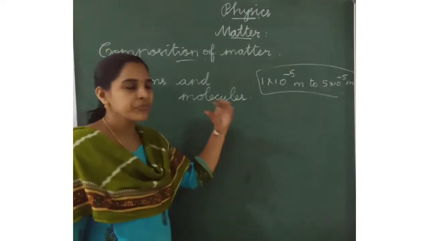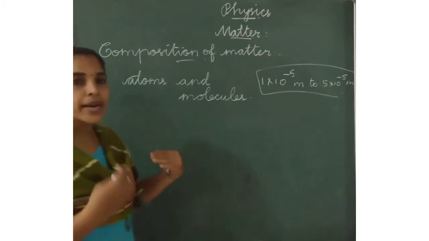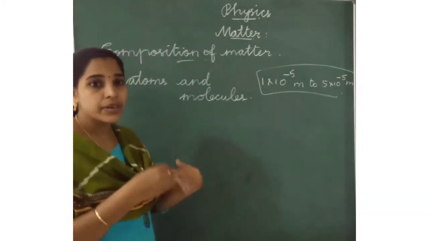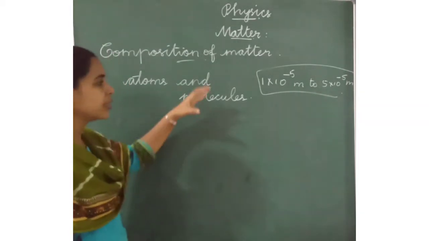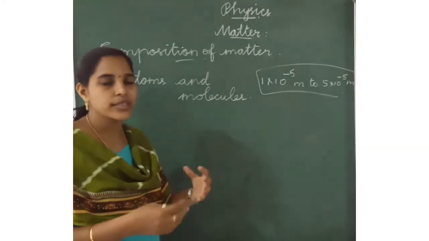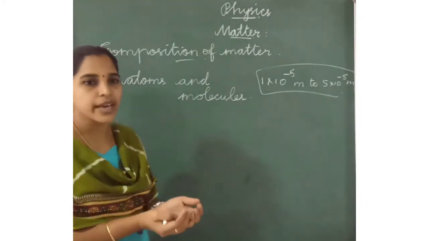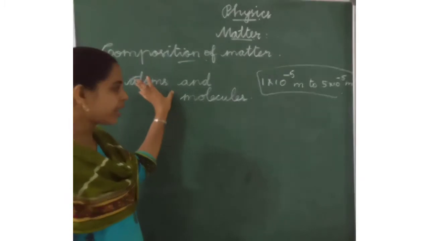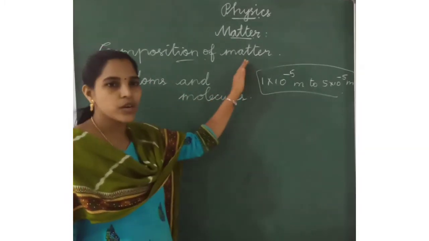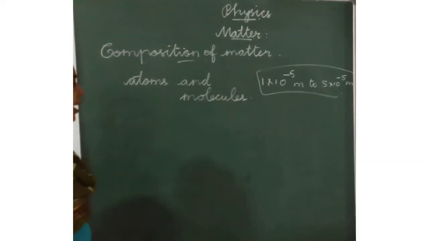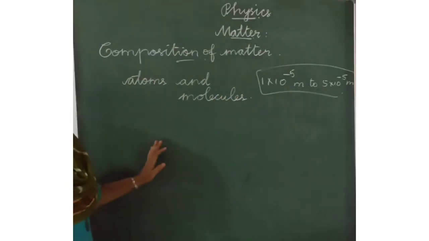For example, our body is made up of cells, but we cannot see them with our naked eye. Then a drop of water. Many drops of water joined together, we will get more water. Like that, small particles like atoms and molecules joined together make matter. And it has some characteristics.